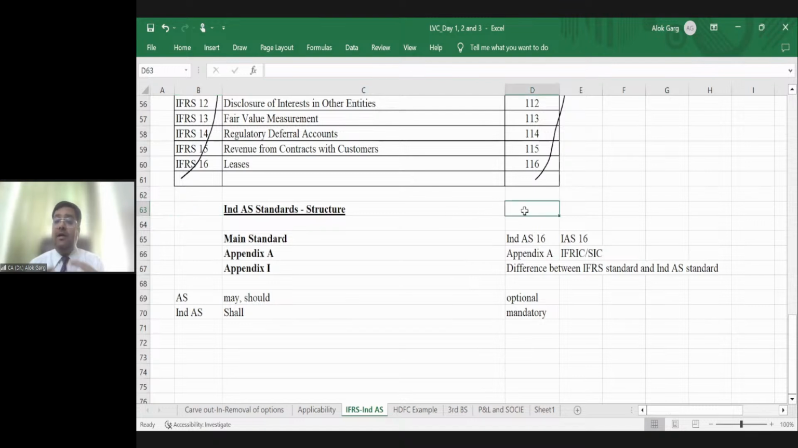After the break, we will discuss the applicability part. As an article assistant, if your firm has two sets of clients, one on which AS is applicable and another on which Ind AS is applicable, you need to see which standard will be applicable to which set of clients. So it is important to understand the applicability part.